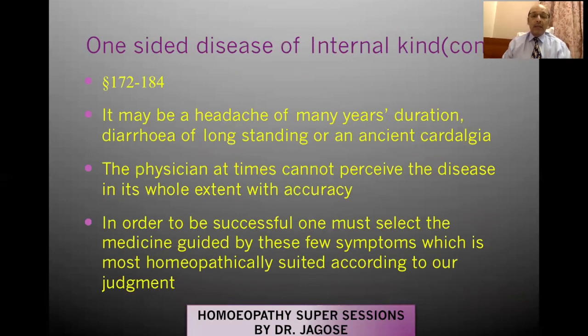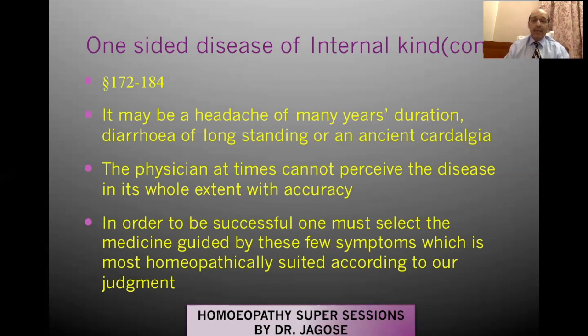So now in this video, or in part 1, we'll only concentrate on one-sided disease of an internal kind. That is given in aphorism number 172 to 184. Examples given are that it may be a headache of many years duration, or a diarrhea of long standing, or an ancient cardialgia. Cardialgia meaning a chest pain. So he has given the examples of a headache of long standing, diarrhea, or chest pain.